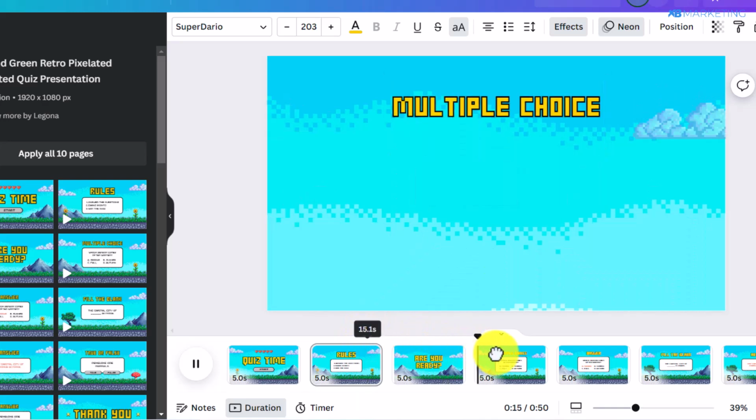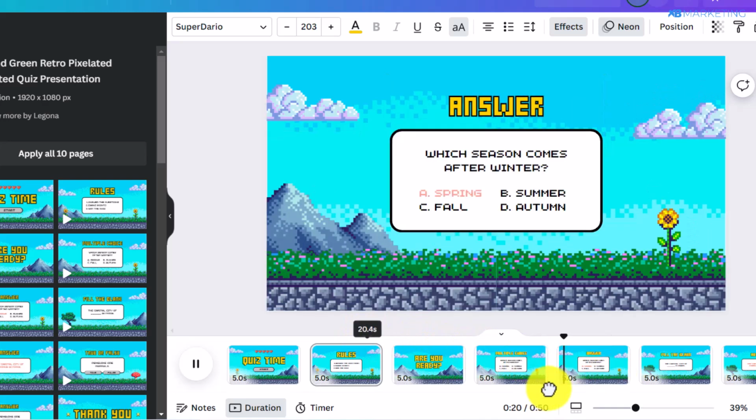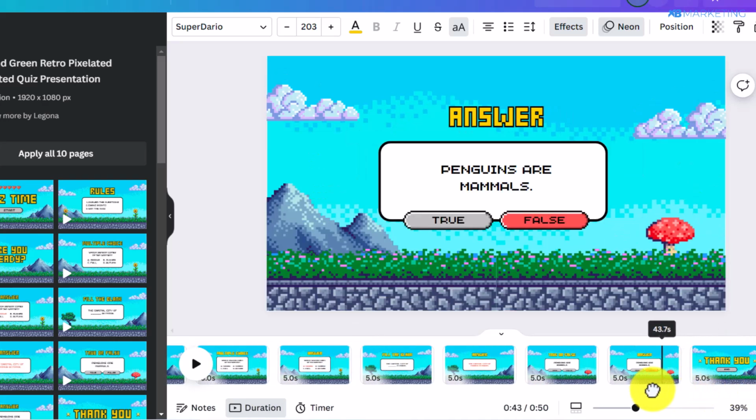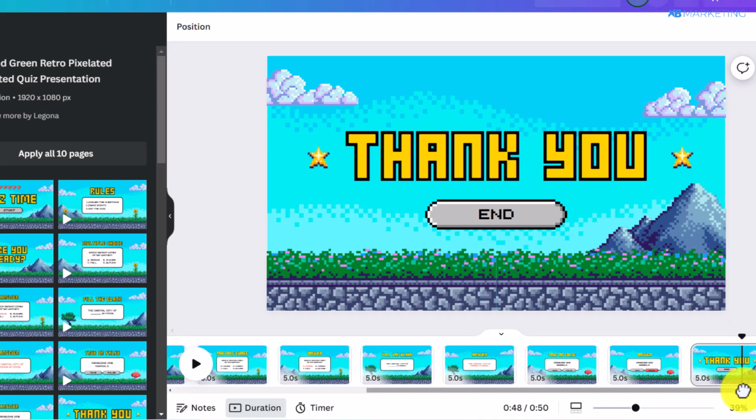All right, so now if you go through this template, you can see this is the first question right here, and you can see this is the second question. As you can see, this is the third question. So which means this quiz template has 3 questions in total.